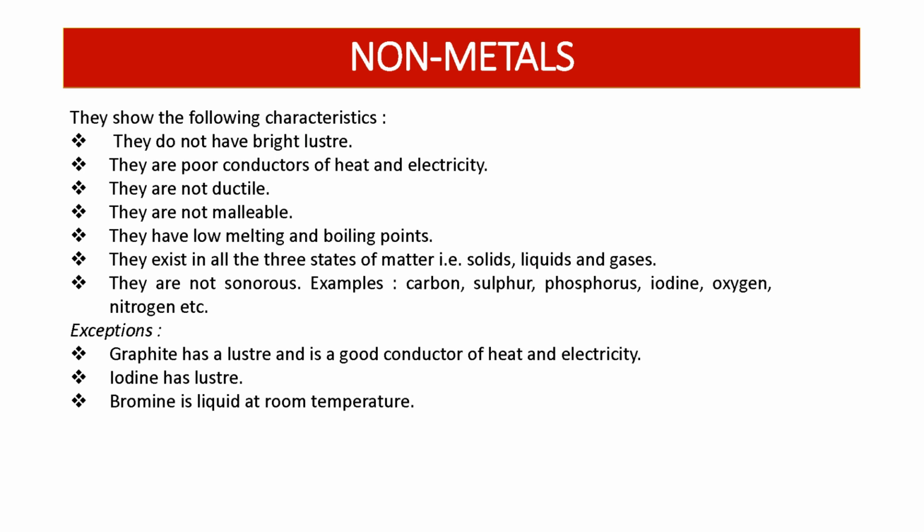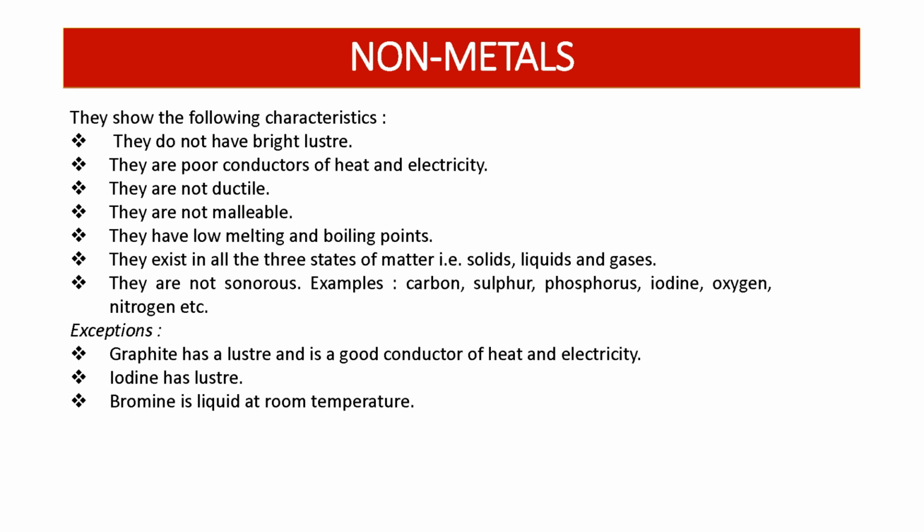And non-metals exist in all three states of matter. So we can see in the characteristics, it's just the opposite of metals. So we understand in this way that non-metals have characteristics opposite to those of metals. Examples: carbon, sulfur, phosphorus, iodine, oxygen, nitrogen. And there are also exceptions among non-metals.